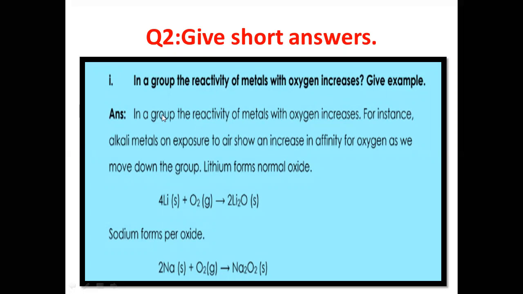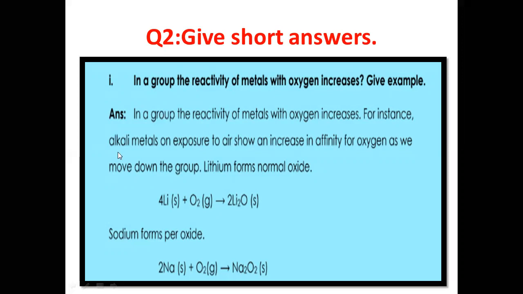We have to give evidence of that, yes or no. So the answer is yes. In a group, the reactivity of metals with oxygen increases.